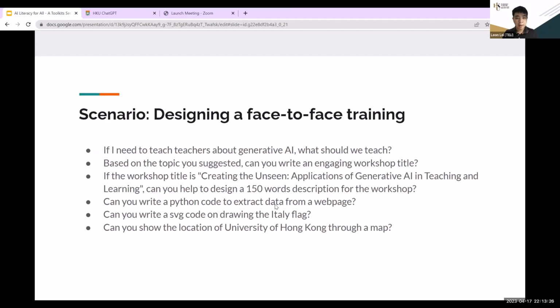Okay, and then maybe in the training, I want to extract some data. Or I can also ask the system to write some Python code, and even draw something. Drawing a utility flag, I can show you some later on, and even show the location. Okay, so let me jump to here again.